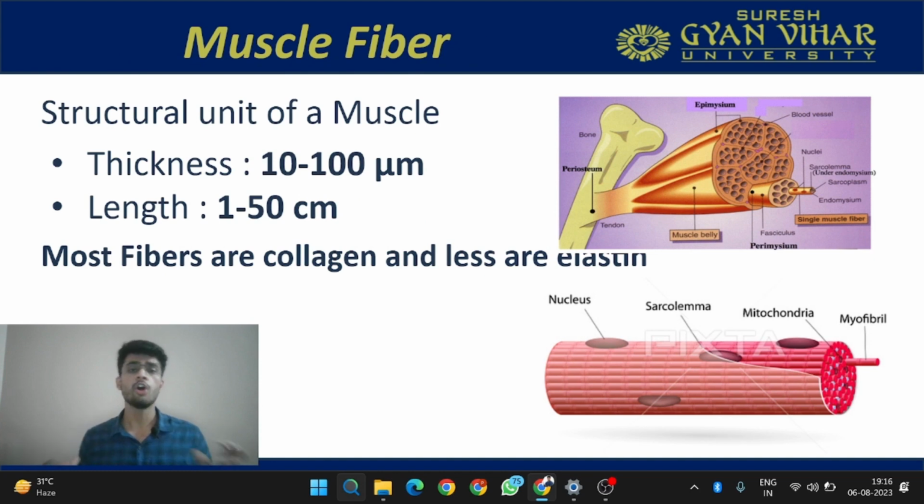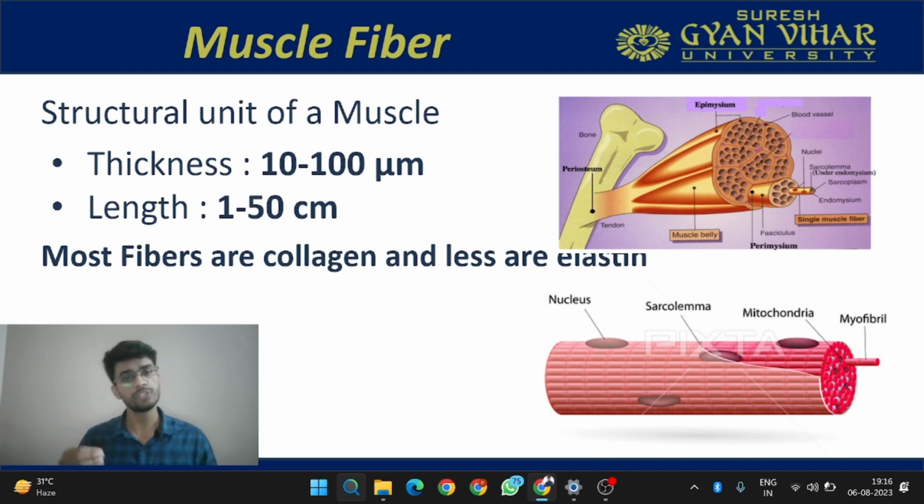Now moving on to the structural unit of a muscle. We already have learned about the structural unit of bone in our previous lecture, which is osteon. Structural unit of a body is cell. And what is the structural unit of a muscle? It is a muscle fiber.